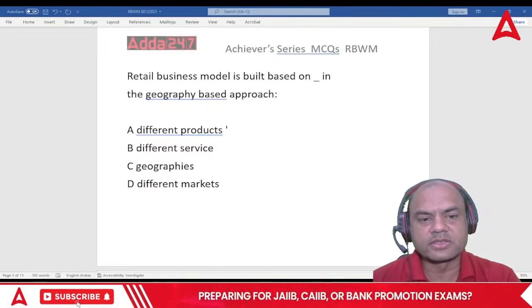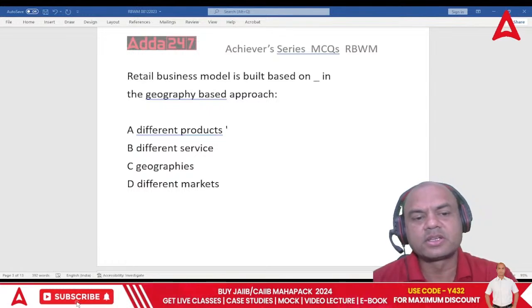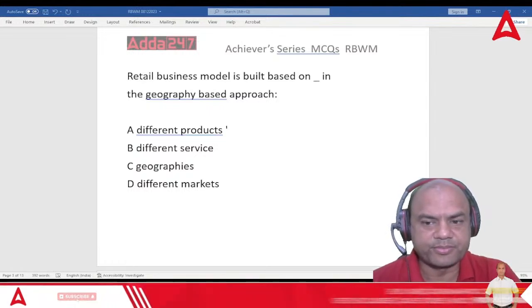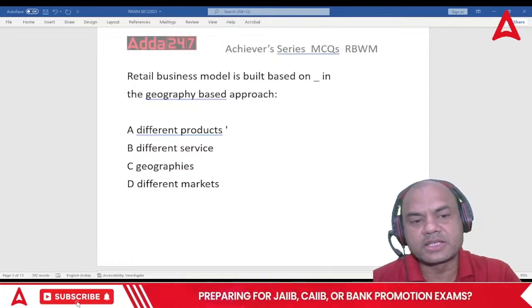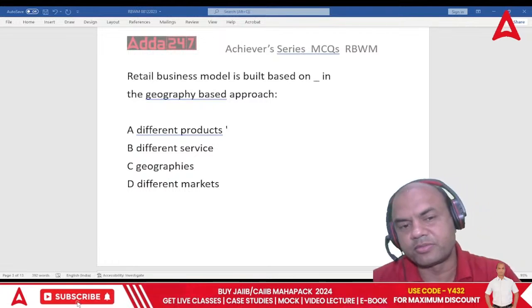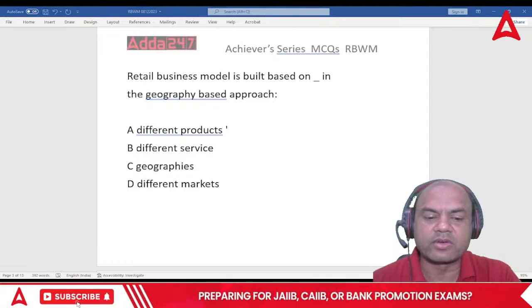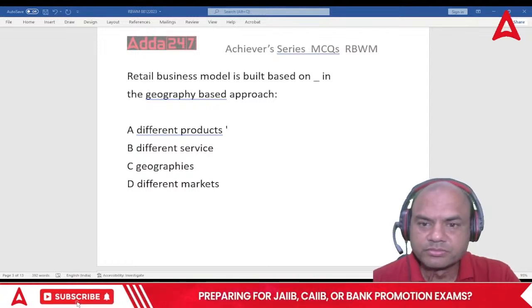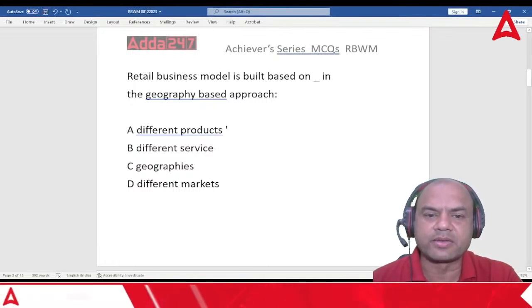Different products, different services, geographies, different markets. So it is based on dash in geography based approach. This dash you have to fill in. Think over it. The answer is very simple.